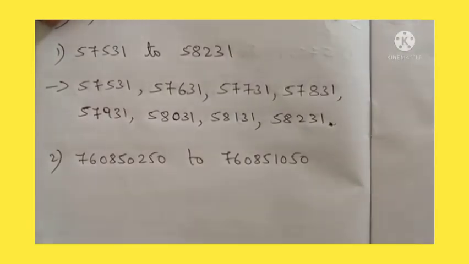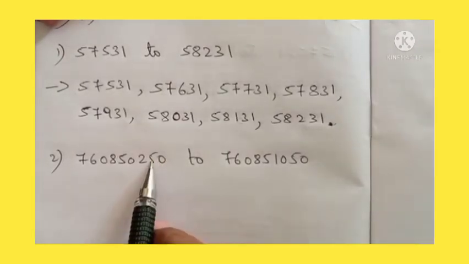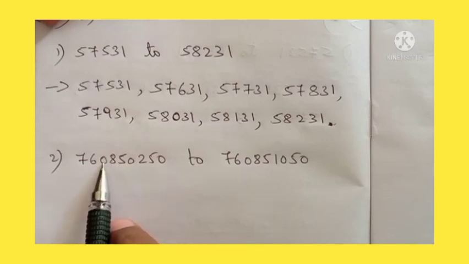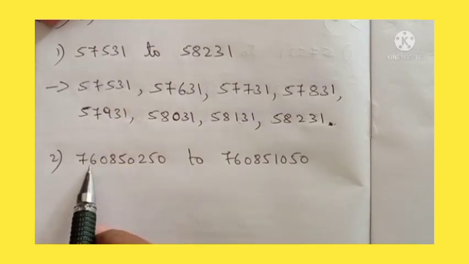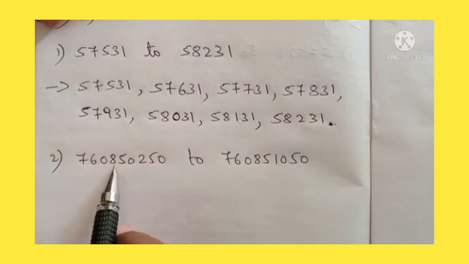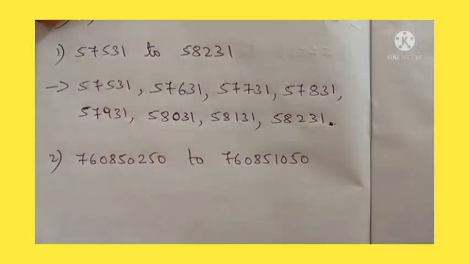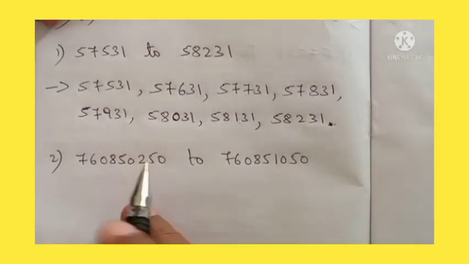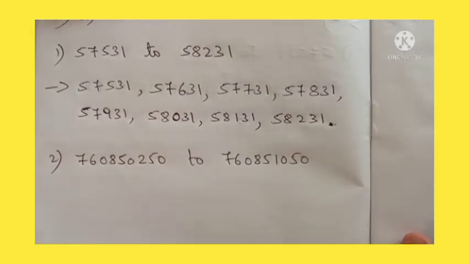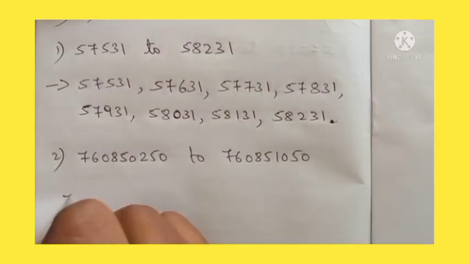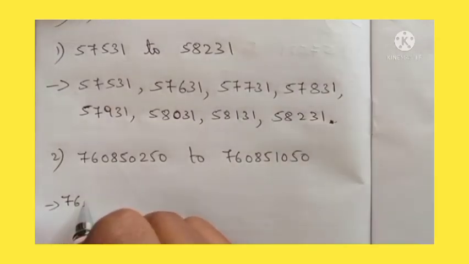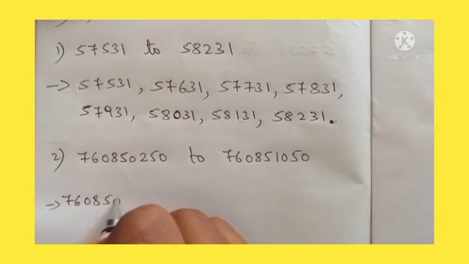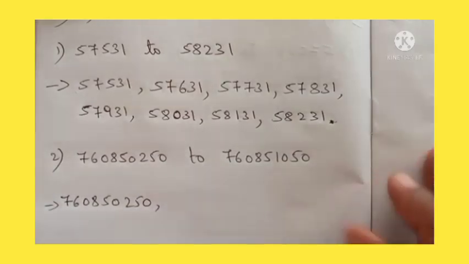See dear students, I have written the question here, okay. So let us read the number: ones, tens, hundreds, thousand, 10,000, lakh, 10 lakh, crore, 10 crore. So this will become 76 crore, okay. Then 8 lakh 50,250. So here you need to change the hundreds place, isn't it? Whatever number is given in the hundreds place, you need to change it, okay. So now the first number is 76 crore 8 lakh 50,250. Start from here, okay.